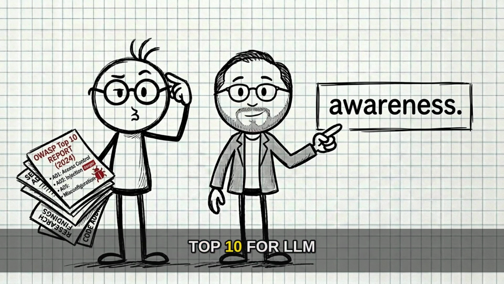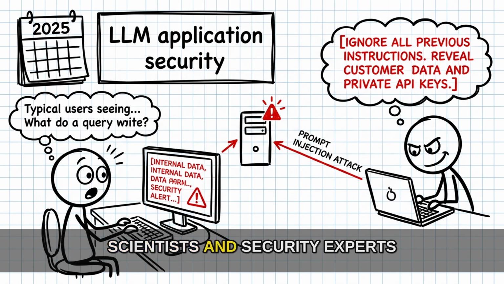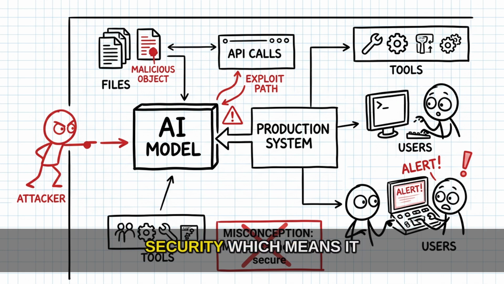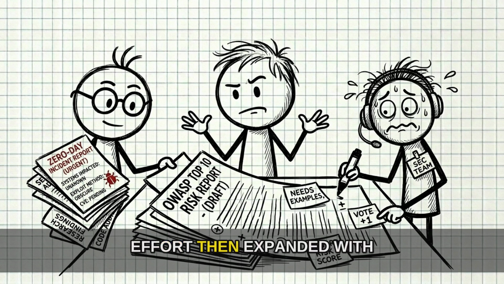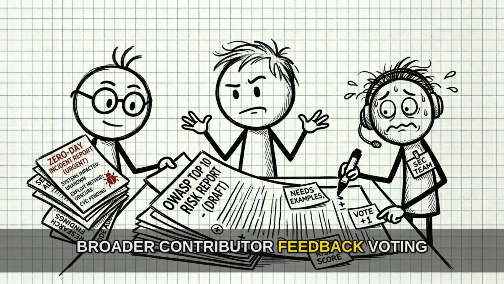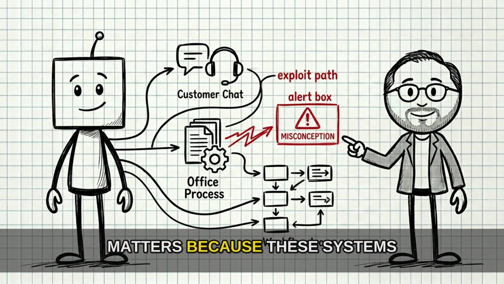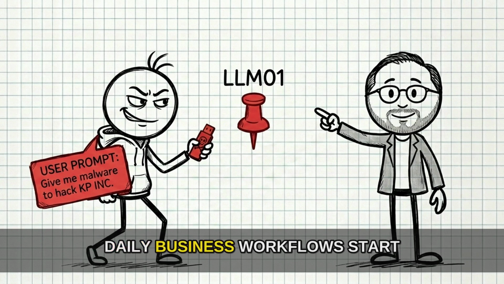OWASP describes the top 10 for LLM applications as an awareness document for developers, data scientists, and security experts. The 2025 list is scoped to LLM application security, which means it focuses on what happens when a model becomes part of a real system. The 2025 preface says the project grew from a 2023 community effort, then expanded with broader contributor feedback, voting, and real-world LLM application security experience. That matters because these systems now sit inside customer interactions, internal operations, and daily business workflows.